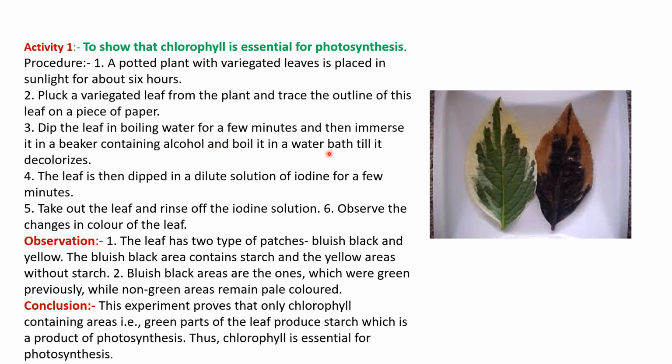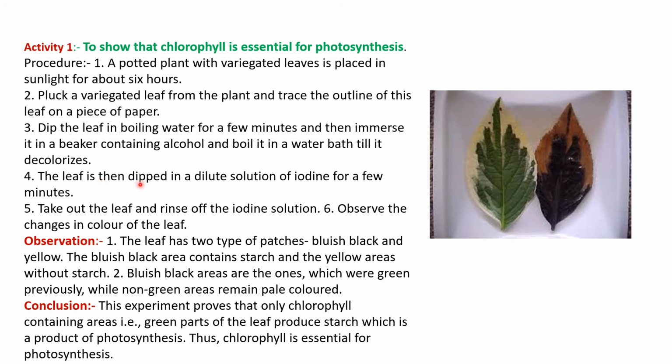But you cannot boil directly, like you cannot keep the leaf in a dish with alcohol directly on a flame, because alcohol will catch fire, right? So what you have to do is take a dish, put alcohol in it, then put the leaf, and then take another dish with water, and then boil. This type of apparatus is known as a water bath. Okay, water bath till it decolorizes, so it will get decolorized, right?